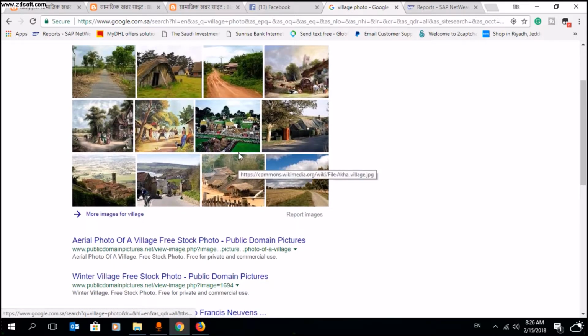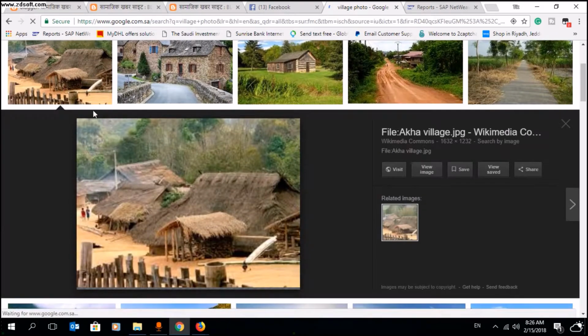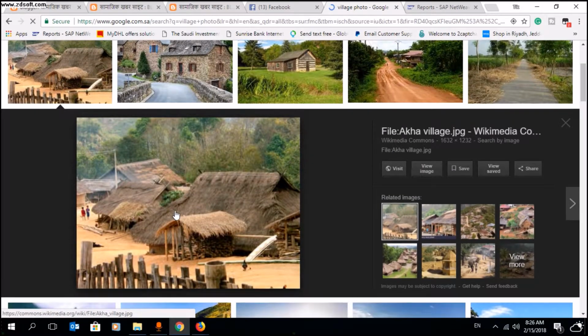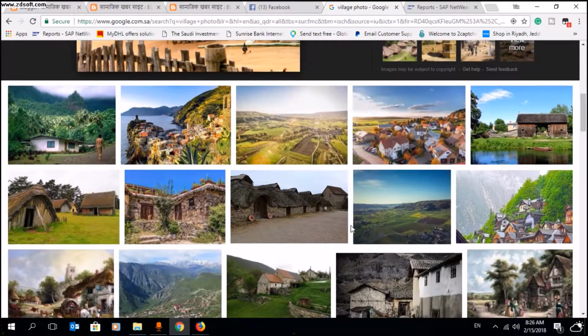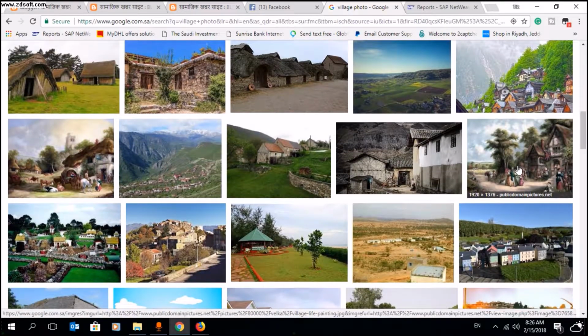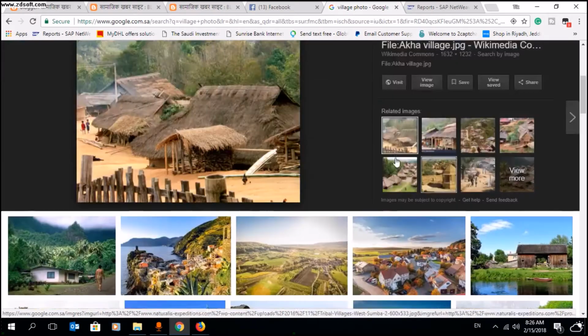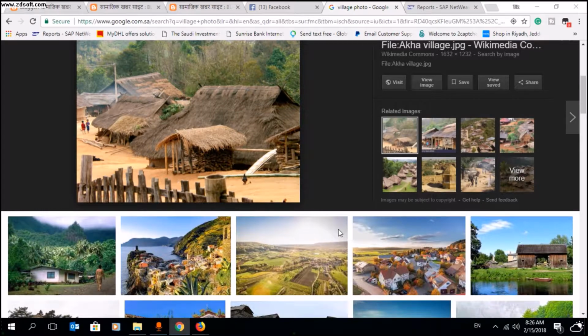There will not be any complaint. Just select this one, this is a little good. For Samajik cover, you can choose either one. No problem, guys, save image.